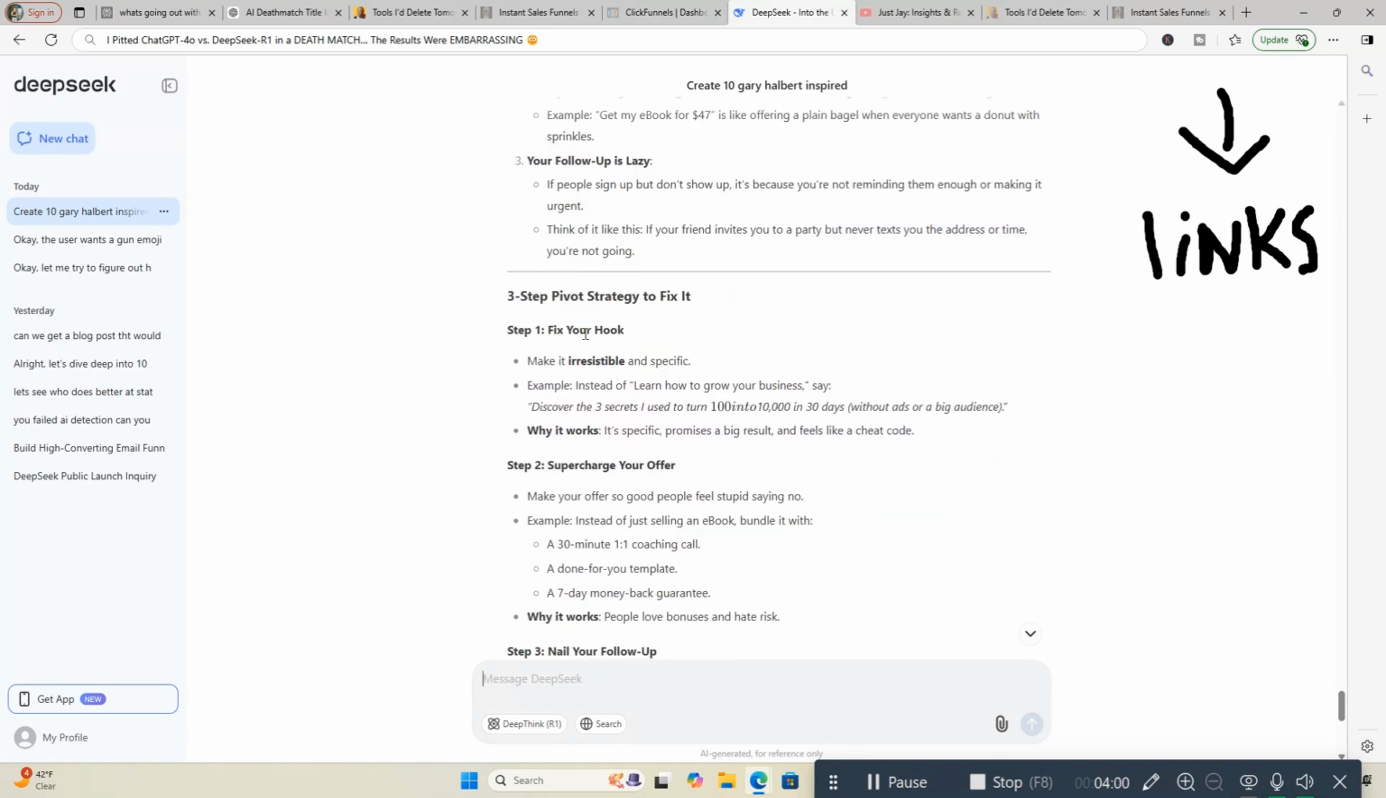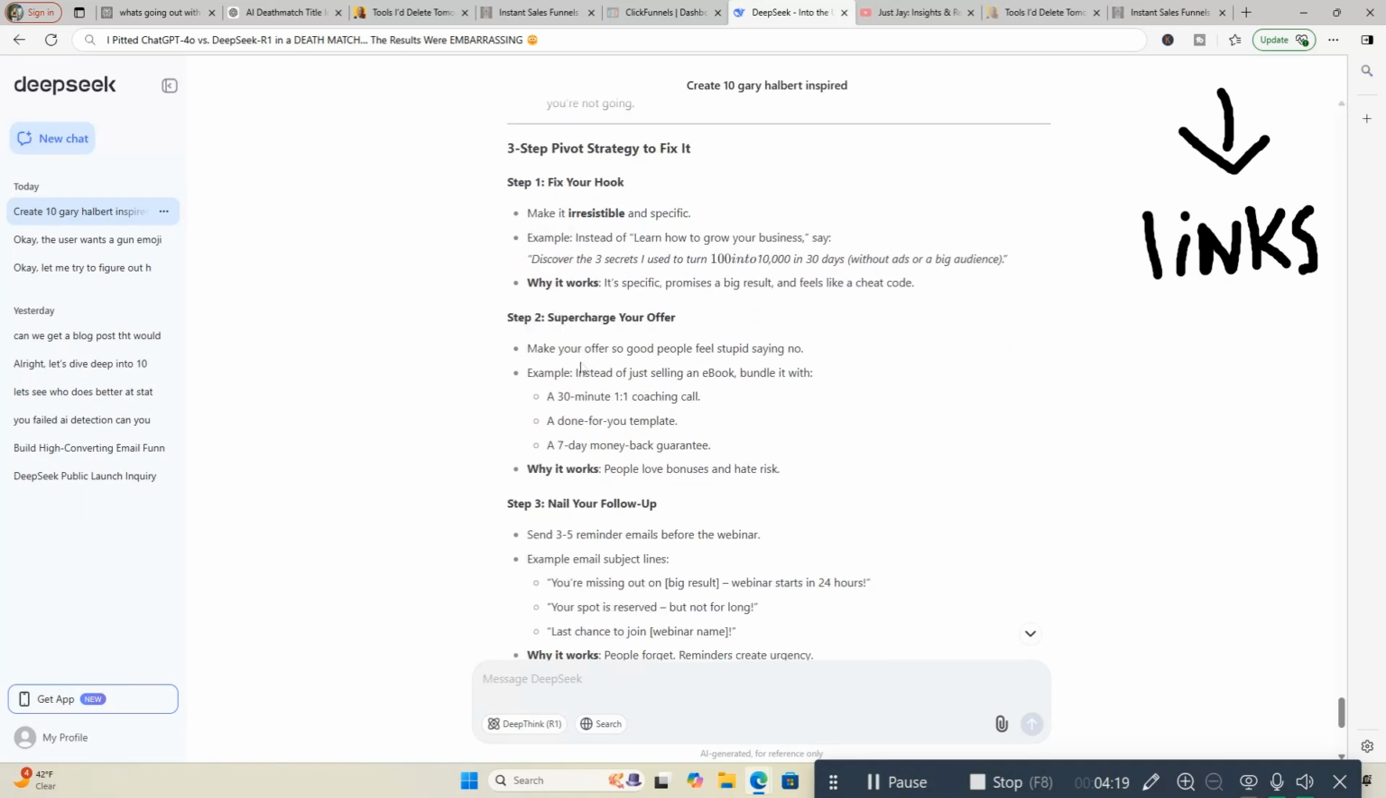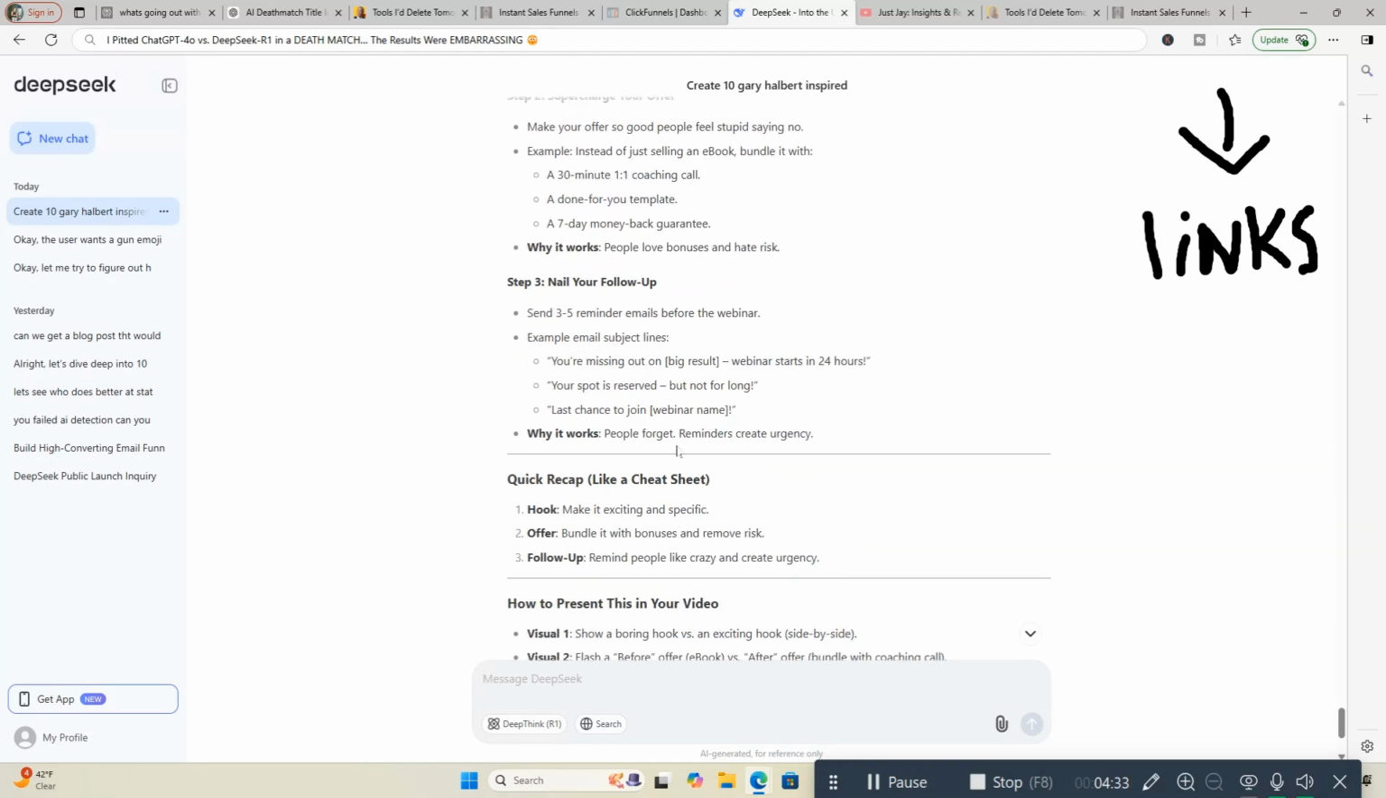3-step pivot strategy to fix this. Step 1, fix your hook. Make it irresistible and specific. Example, instead of learn how to grow your business, say, discover the 3 secrets I used to turn 100 into 10,000 in 30 days without ads or a big audience. Pretty good. Why it works. It's specific, promises a big result, and feels like a cheat code. Step 2, supercharge your offer. Make your offer so good people feel stupid saying no. Example, instead of just selling an ebook, bundle it with a 30-minute one-on-one coaching call, a done-for-you template, a 7-day money-back guarantee. Why it works. People love bonuses and hate risk.